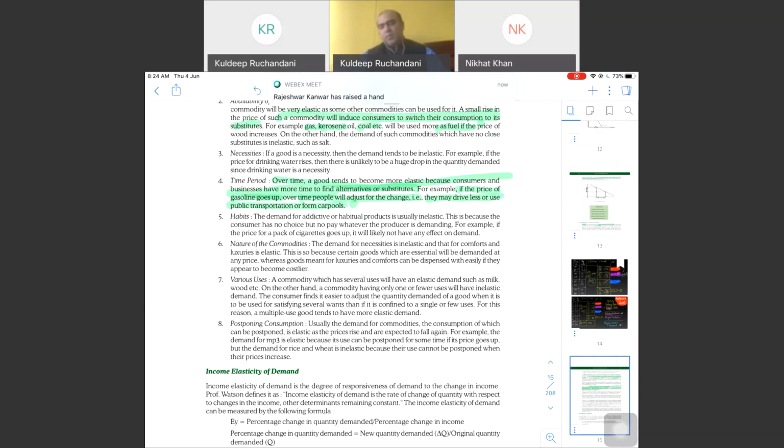For a period of time when the vegetables were made available, people realized that if the supply is not going to be hampered, then the suppliers had to reduce their prices. So time period will have an impact on quantity demanded. In the short term, the quantity demanded can be inelastic, but in the long term it can become elastic because if people are able to find more options, they will start responding to price changes.